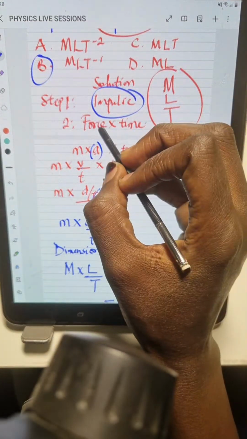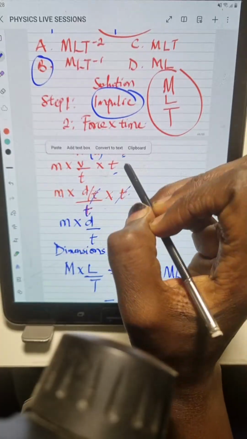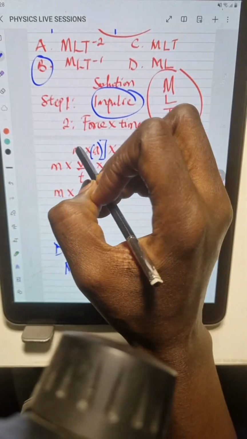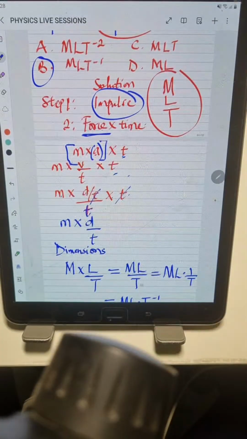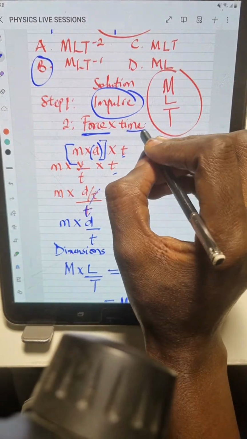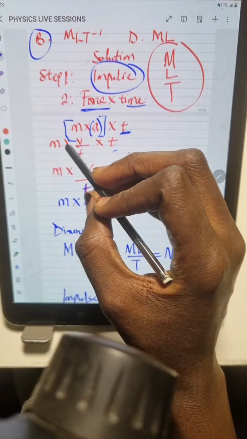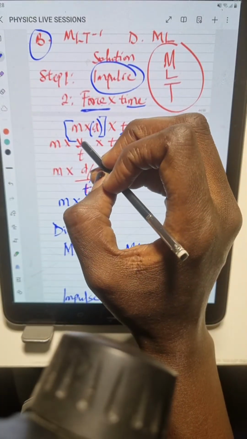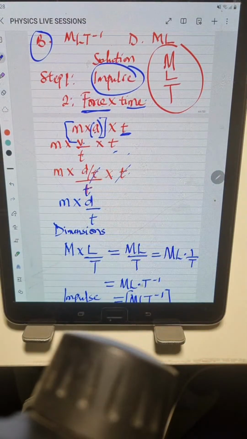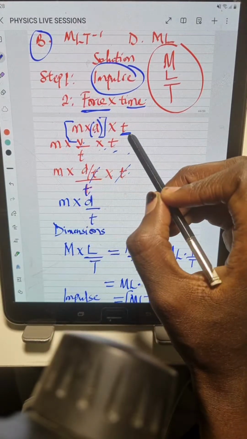Now, we know that force is what? Mass times acceleration. This mass and acceleration is the formula representing the force. That's how we keep breaking down. Then remember we have the time here, which is this time. So the next step, we have mass times acceleration, which is mass times velocity over time, then times t. That's the t we have here.